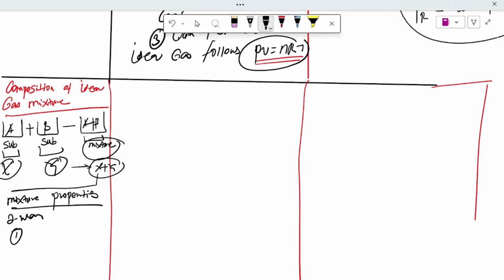The first one is the molar analysis. The second one is the gravimetric analysis.